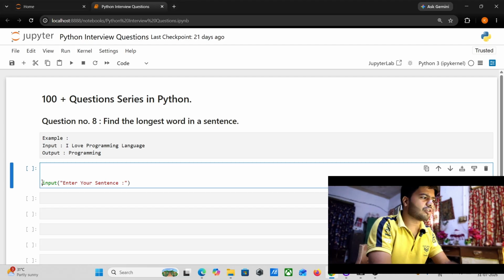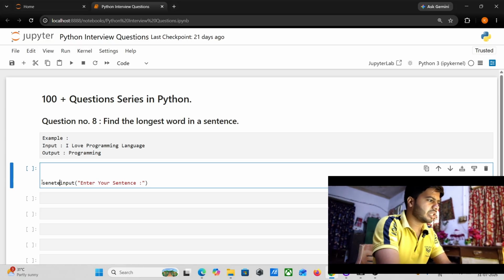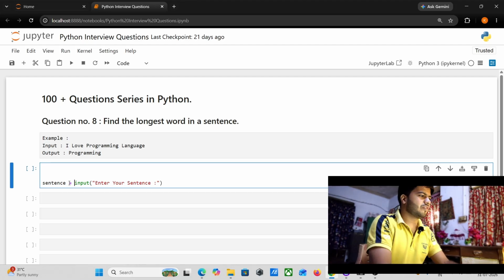We need to store this into a variable. I'm taking the variable name sentence. Okay, so spelling should be right. It should be stored in a variable.